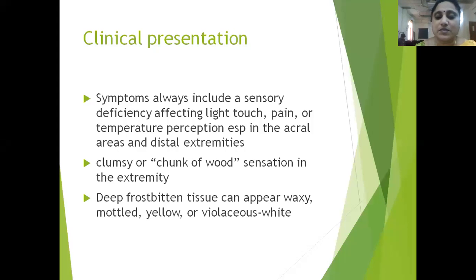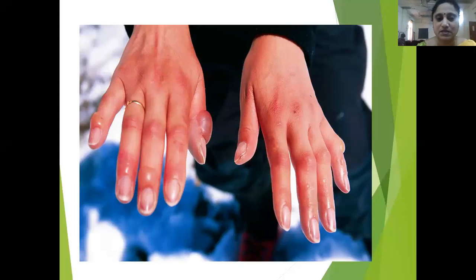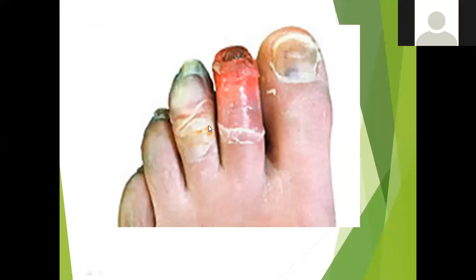How do these frostbitten tissues look? The deep frostbitten tissue will appear very waxy, mottled, yellow, or violaceous white. So this is the frostbitten tissue. It looks waxy and shiny, and you have blister formation also. Here, more damage has been done, where you can see erythema, and there is ulceration leading to the loss of skin tissue. There is gangrenous tissue also over the foot.